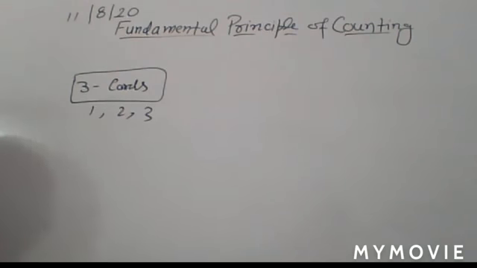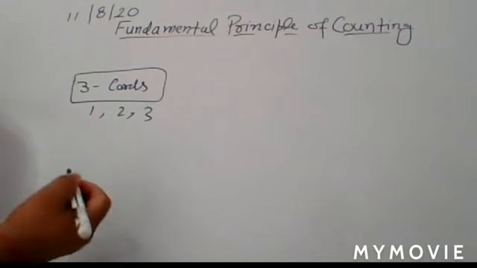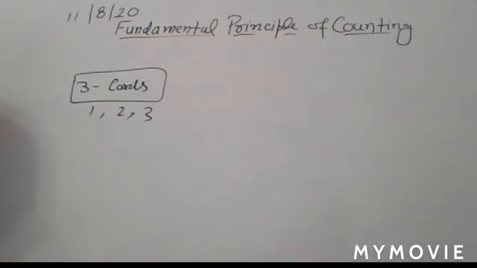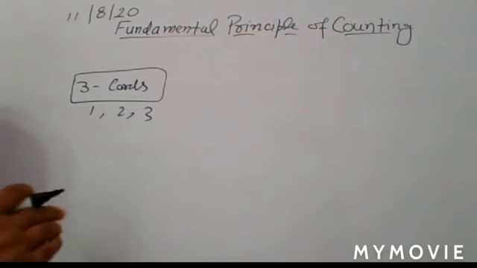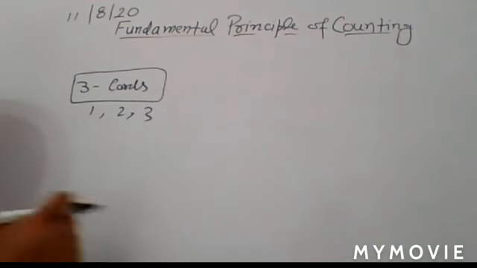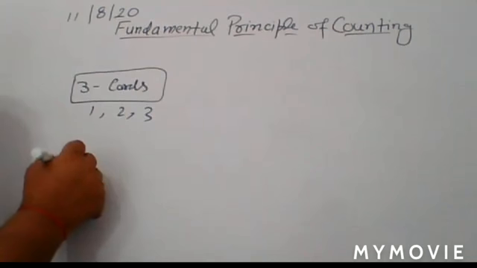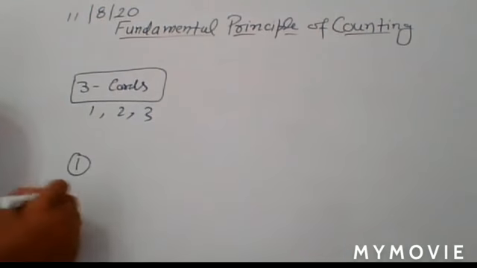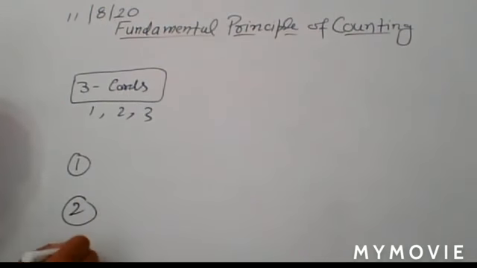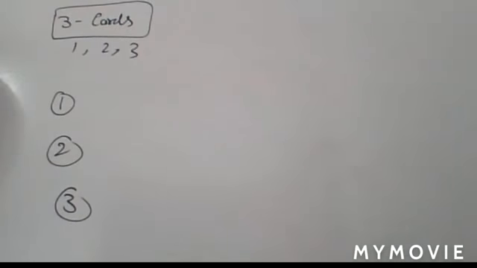So how do you calculate all these things? I will explain it by visualization, so that you have a clear concept about it. Suppose here you have the first card, here the second card, and here the third card. Your condition is that you have to form distinct two-digit numbers.